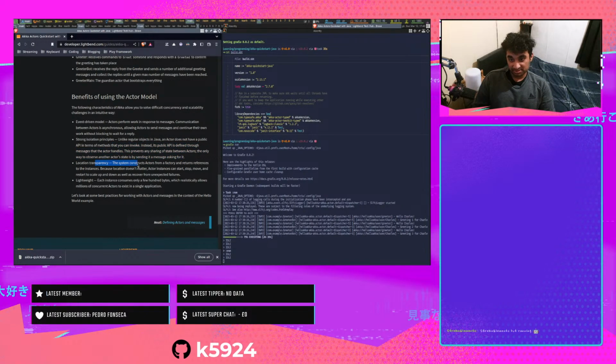Location transparency. The system constructs actors from a factory and returns references to the instance. Because location doesn't matter, actor instances can start, stop, move, and restart to scale up and down, as well as to recover from unexpected failures.